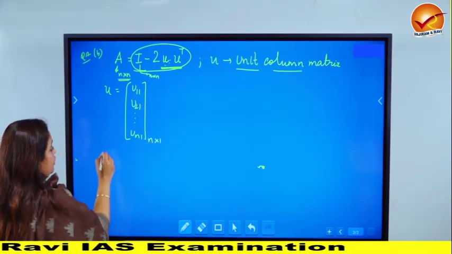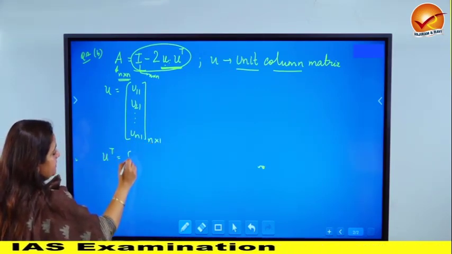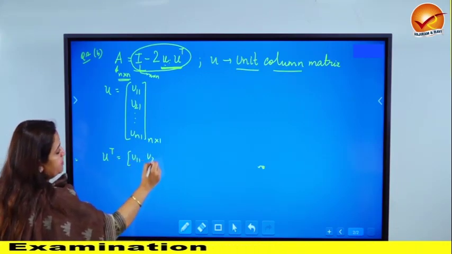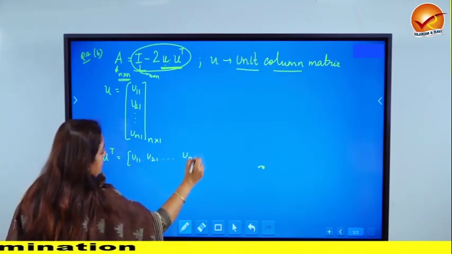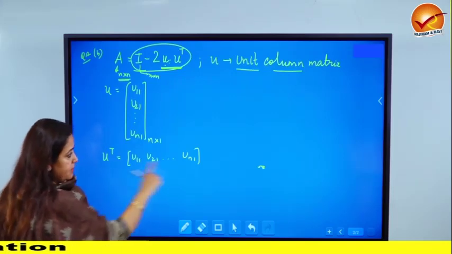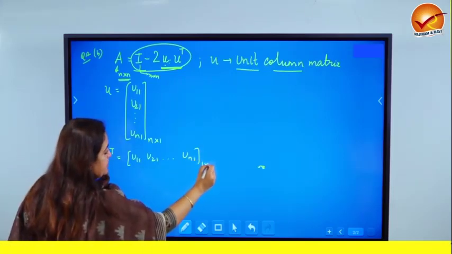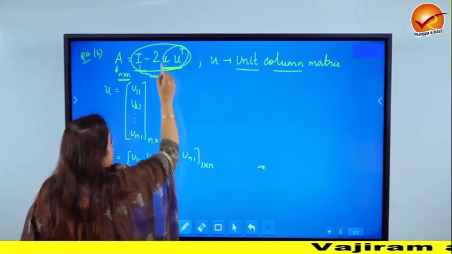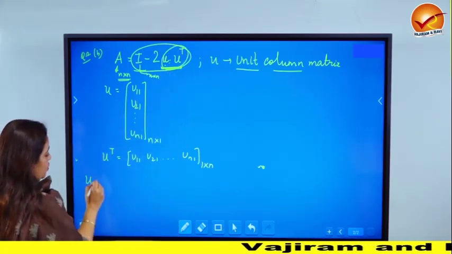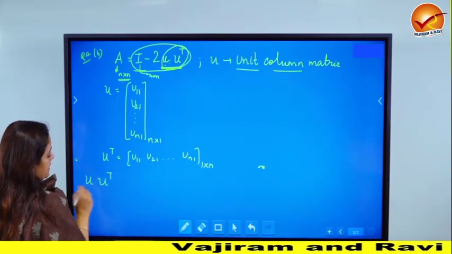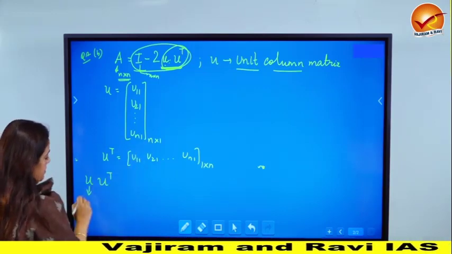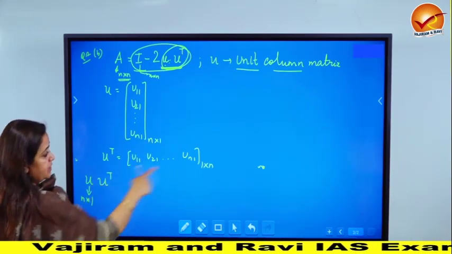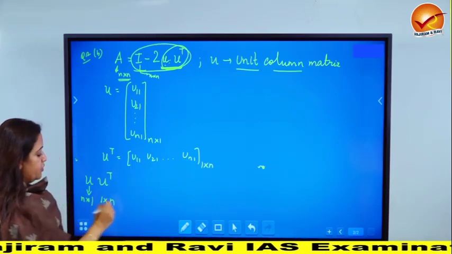and U transpose in this case, transpose of a matrix will look like this, which is a single row and n columns, so it is actually 1 cross n. Now if you try and put in the sizes of U and U transpose, the size of U is n cross 1, the size of U transpose is 1 cross n.